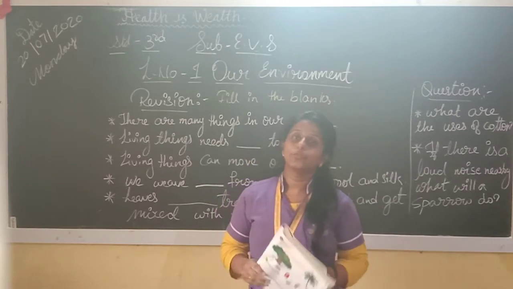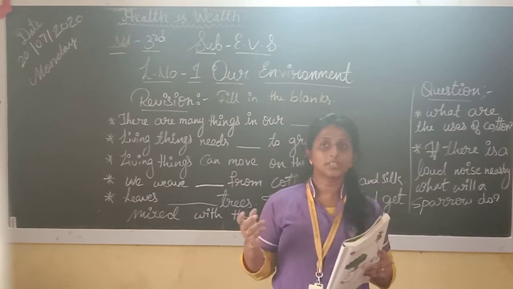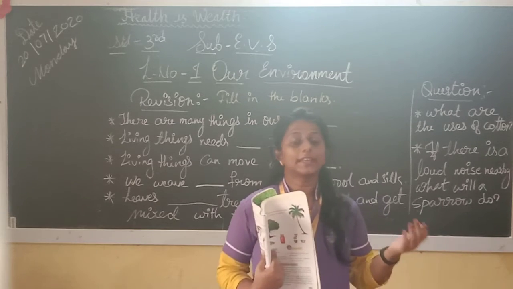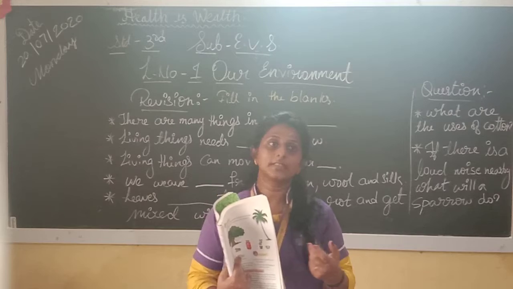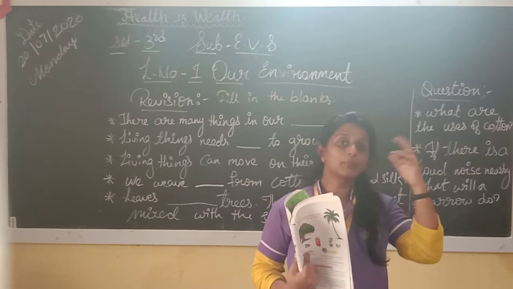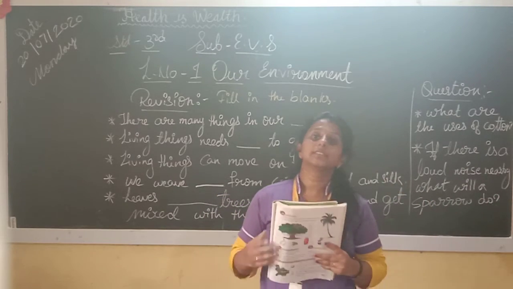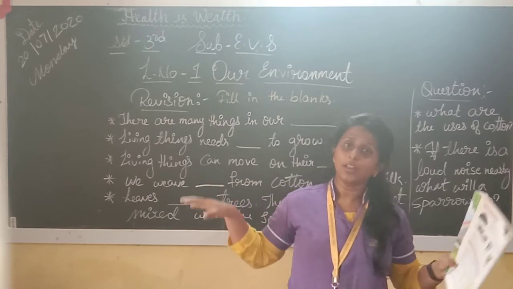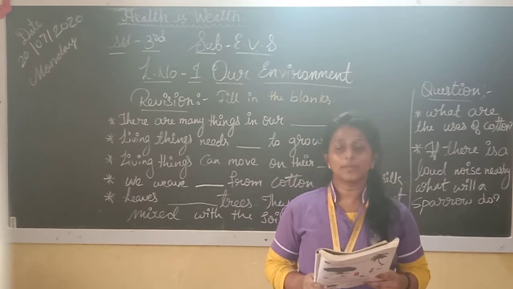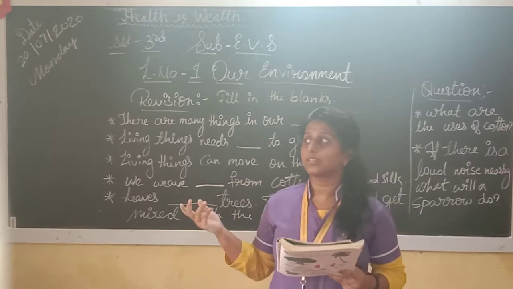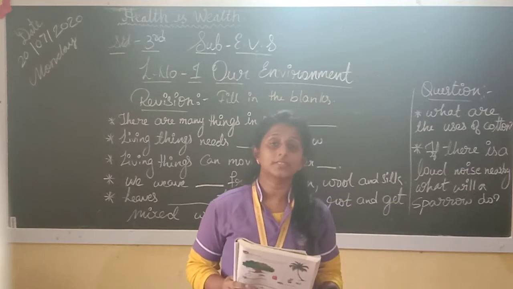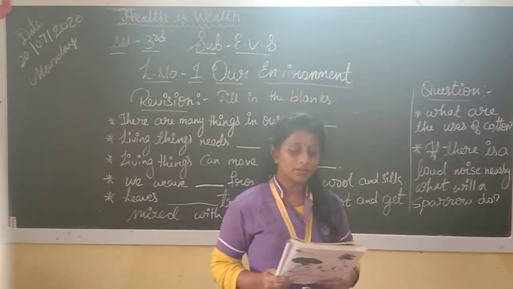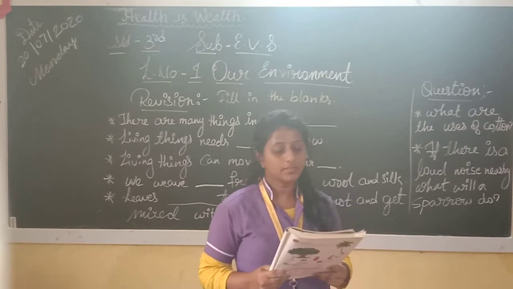Now see, environment means birds are there, animals are there, human beings and mountains, rivers, sea. So these all are our environment. We all are part of this environment. We can see soil, trees, beautiful trees, flowers. So these are all developing the environment.